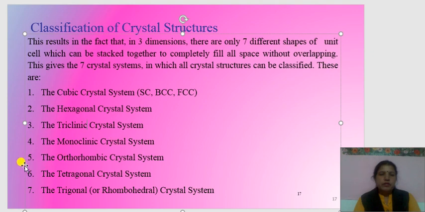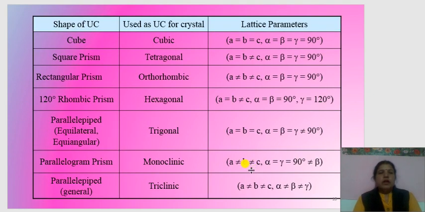Now, the shape of the unit cells in that crystal system. The shape of the unit cell is a cube, used as a unit cell for the cubic crystal system. In this case, the lattice parameters, that is interaxial lengths, are a equal to b equal to c, and interaxial angles alpha, beta, gamma equal to 90 degrees. For the remaining 6 crystal systems, there are different lattice parameters.